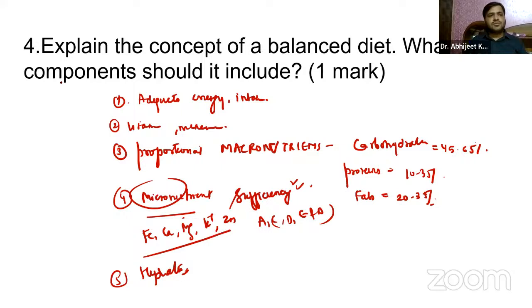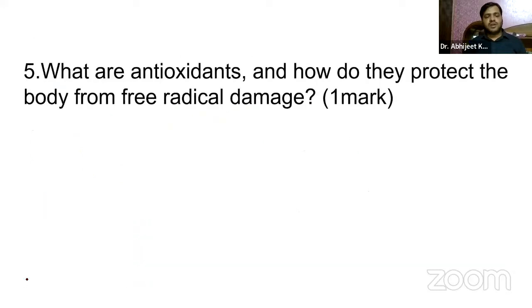What components should it include, guys? You already know protein sources should be there, whole grains, fruits, vegetables, dairy foods, and everything, right? Now, coming on to the next question, what are antioxidants, and how do they protect the body from free radical damage?